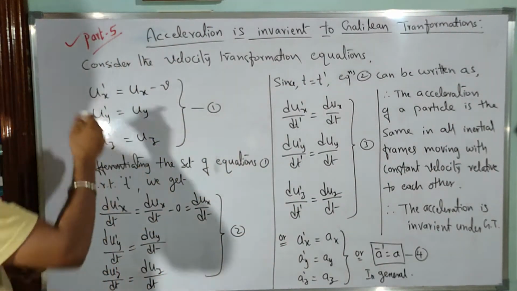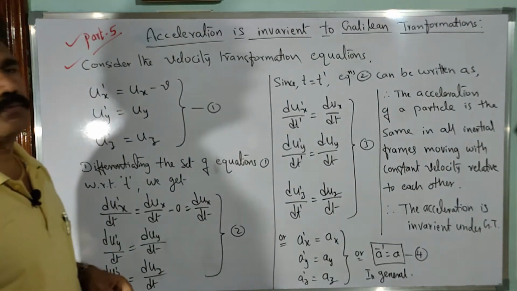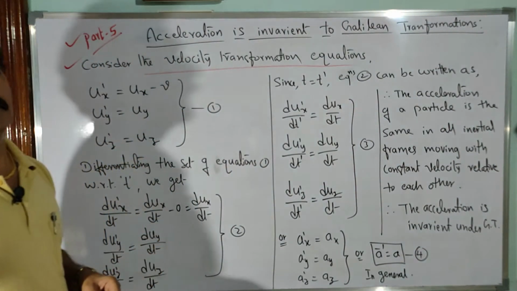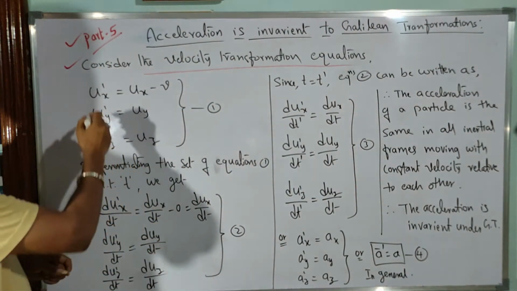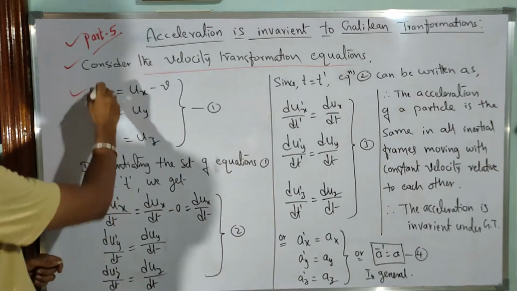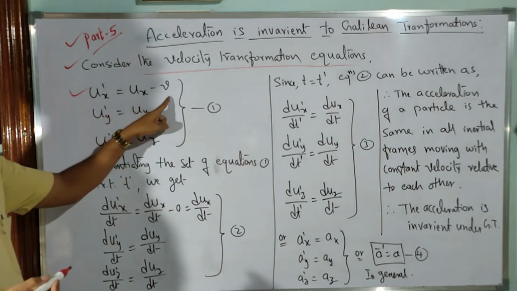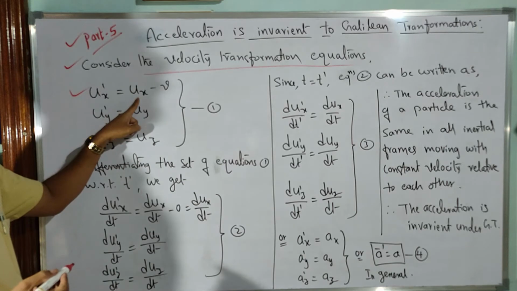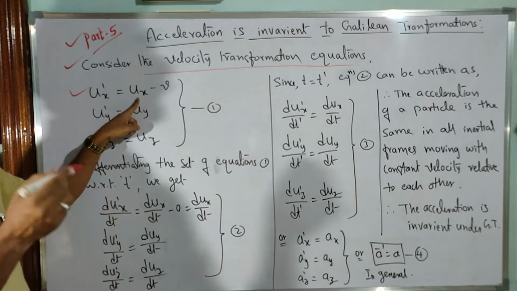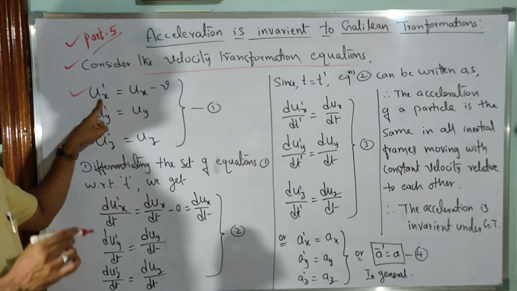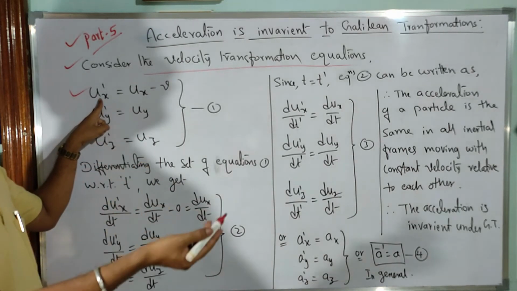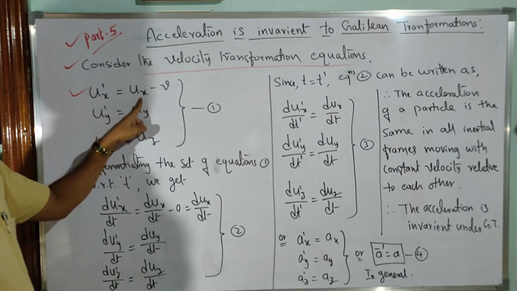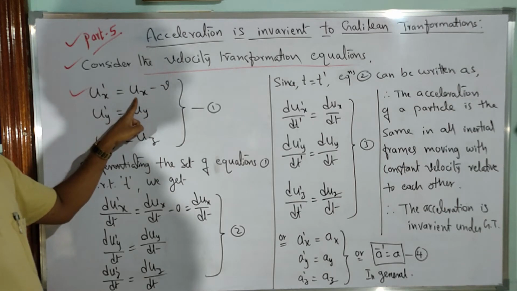Let us start with the equations already derived in the previous video, how the velocity transformations are obtained using the Galilean transformations. For all three axes, ux dash is found to be ux minus v. Here v is the velocity of the moving frame, and ux is the velocity of the particle with respect to the fixed frame of reference. ux dash is the velocity of the same particle with respect to the moving frame. Because of this difference, ux dash is not equal to ux, so velocity is a variant quantity.